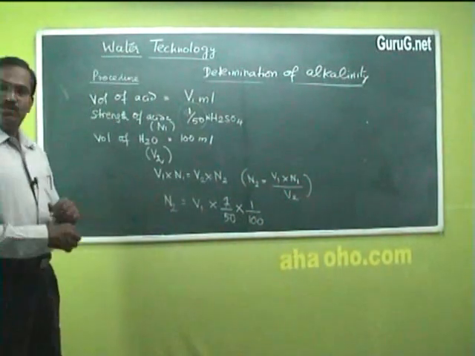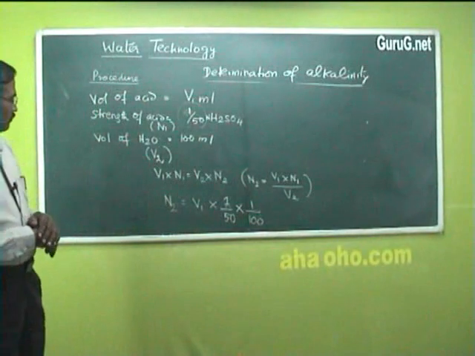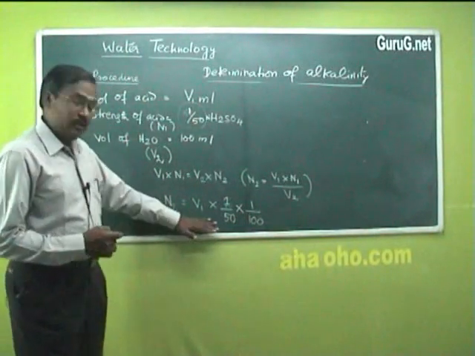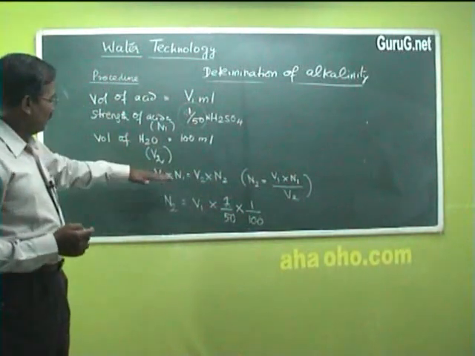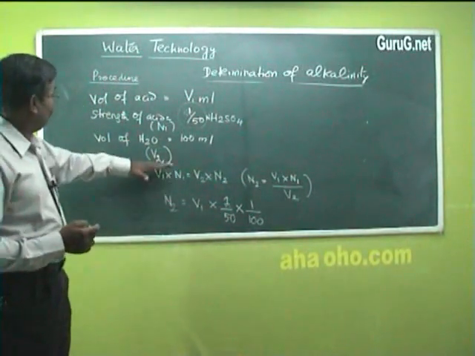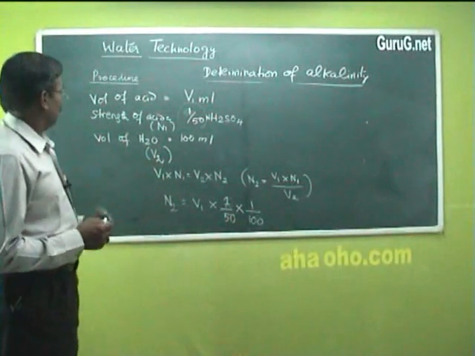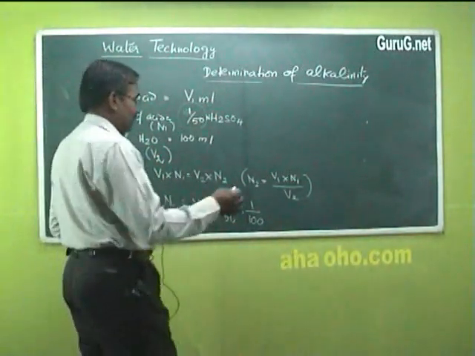So this is giving you the normality of water. By knowing this normality of water, we can get the strength of water, we can get the alkalinity of water in terms of calcium carbonate using this expression.